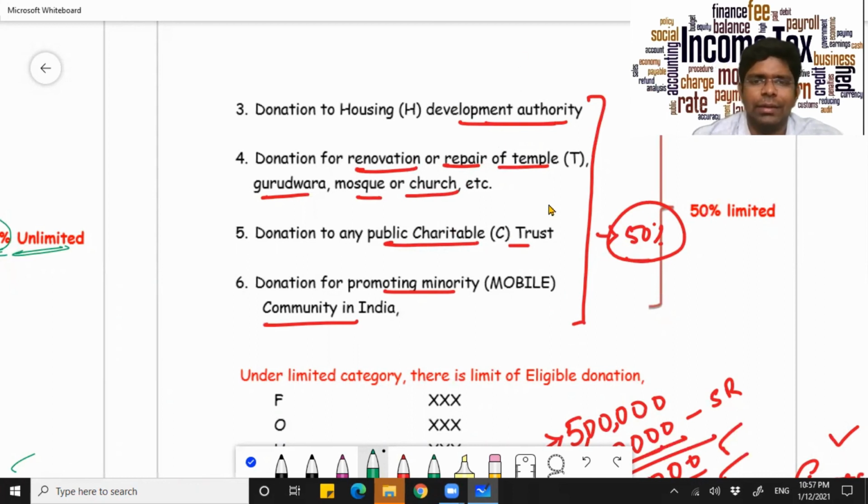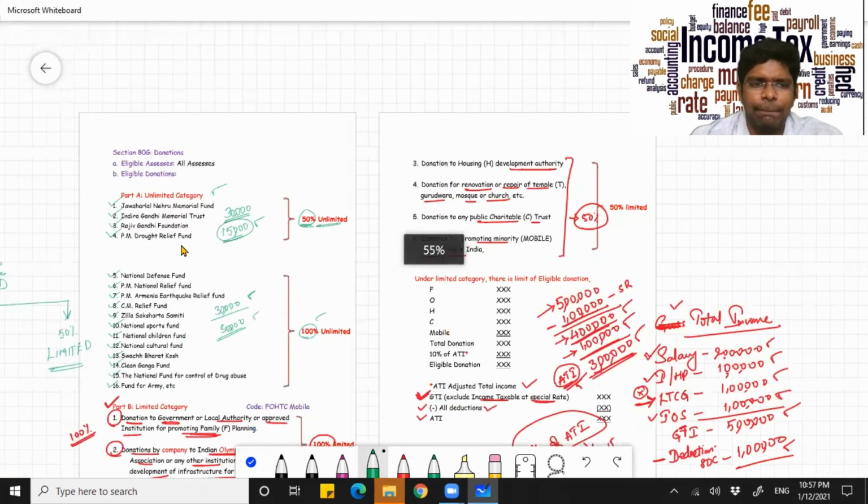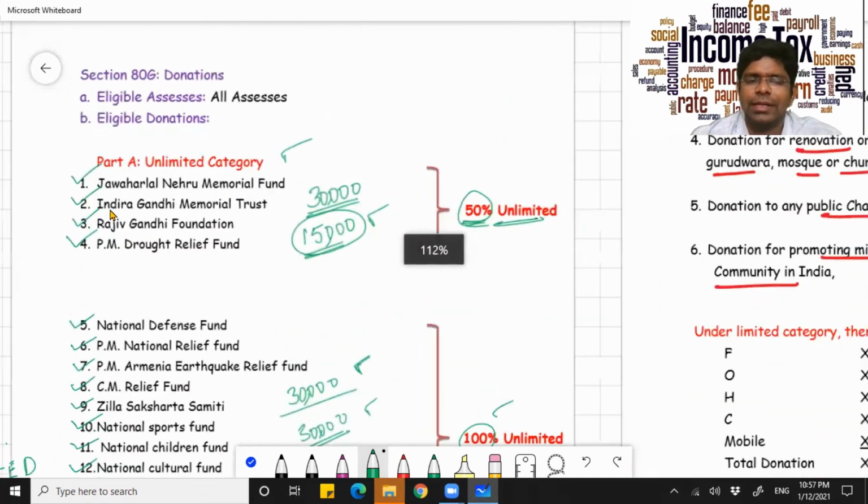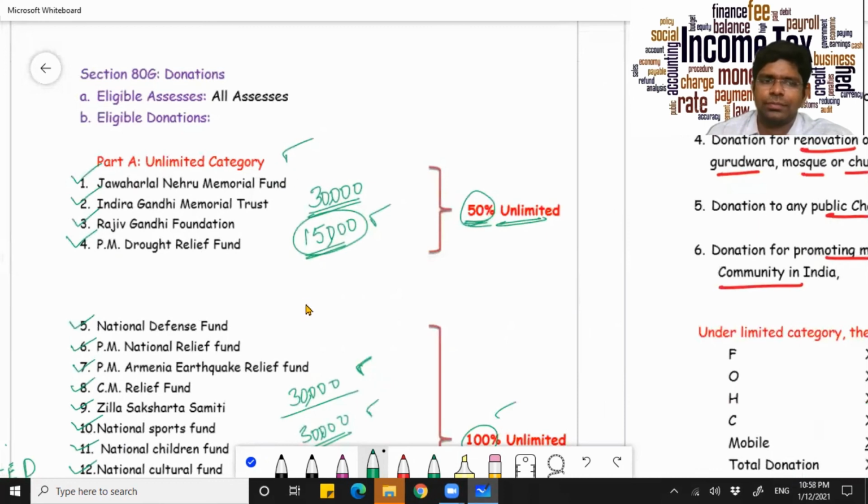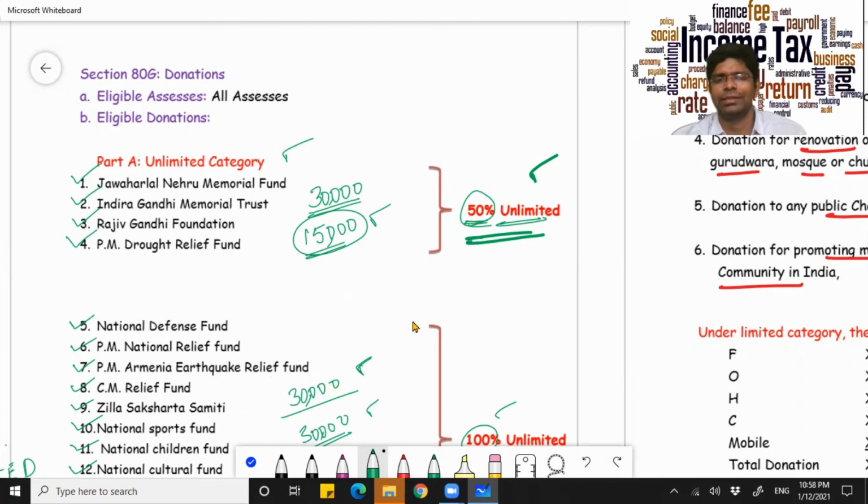And coming to part A, what they generally concentrate on is the first four. That is, remember the Gandhi family: Jawaharlal Nehru, Indira Gandhi and Rajiv Gandhi, and in addition to that, the PM Drought Relief Fund. For these four, it is 50% unlimited. Apart from that, you can just go through and remember. If you remember part B, part A will already stay, and the rest you can consider under subcategory 2 of part A.